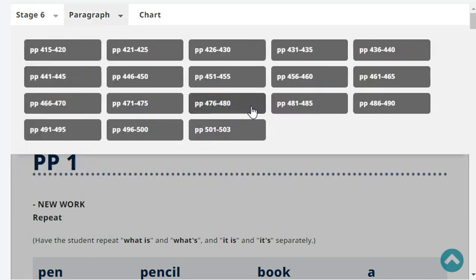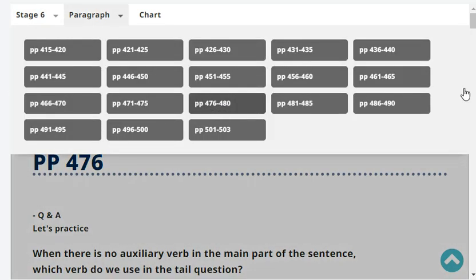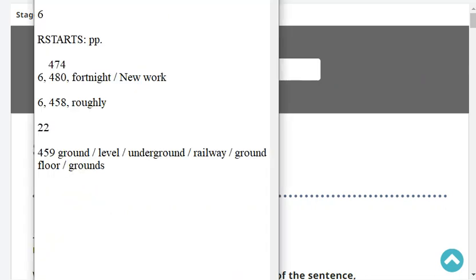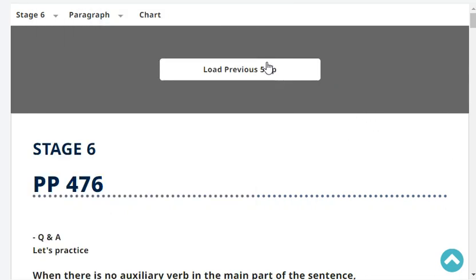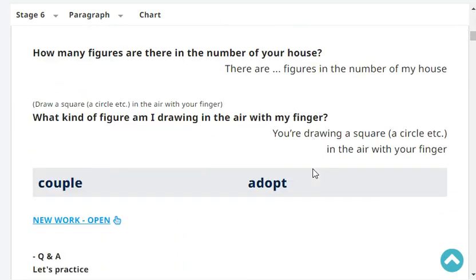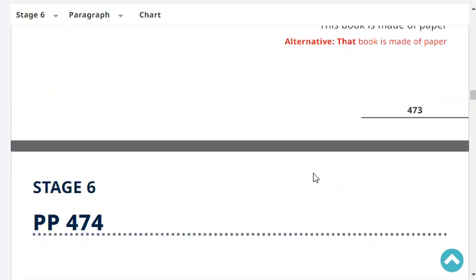Paragraph page 480. Okay, and our last head word was fortnight, the newer type of lesson. Okay, so let's start with revision. Ready? Okay, here we go.